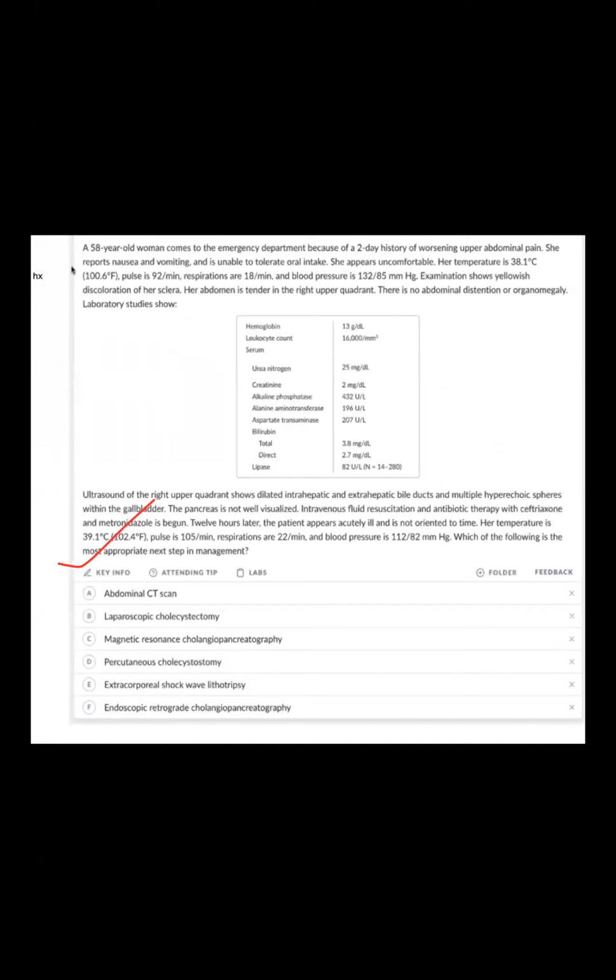We started IV fluid and antibiotic, but still temperature is high, 102 degrees Fahrenheit and pulse higher due to temperature. So it is not responding to our treatment. So emergently we have to do ERCP.